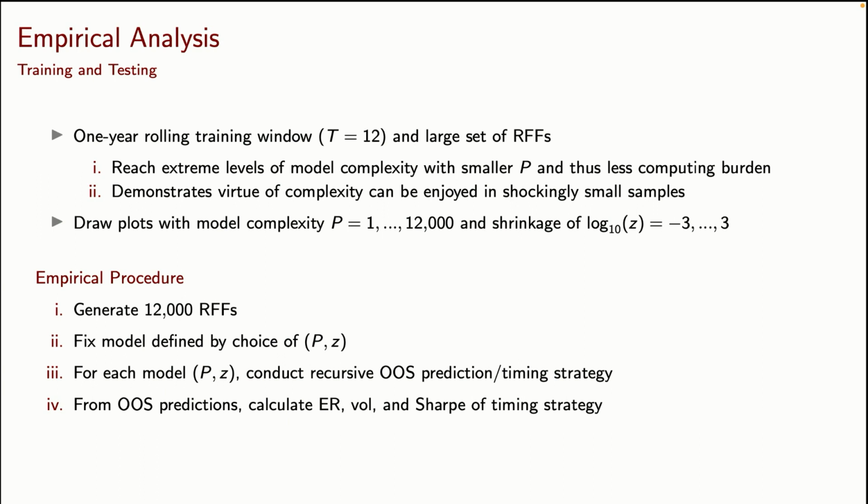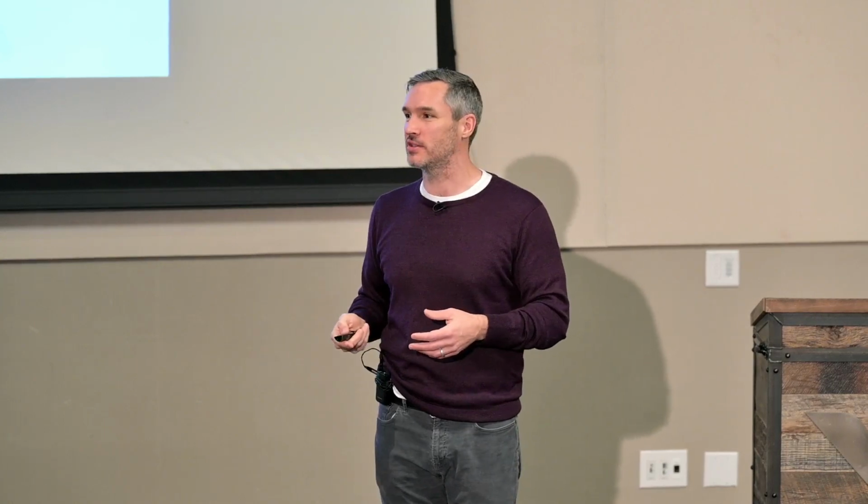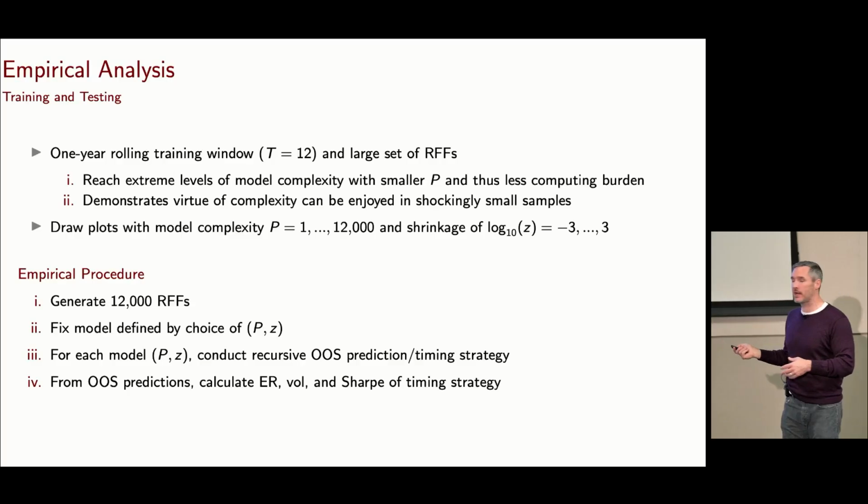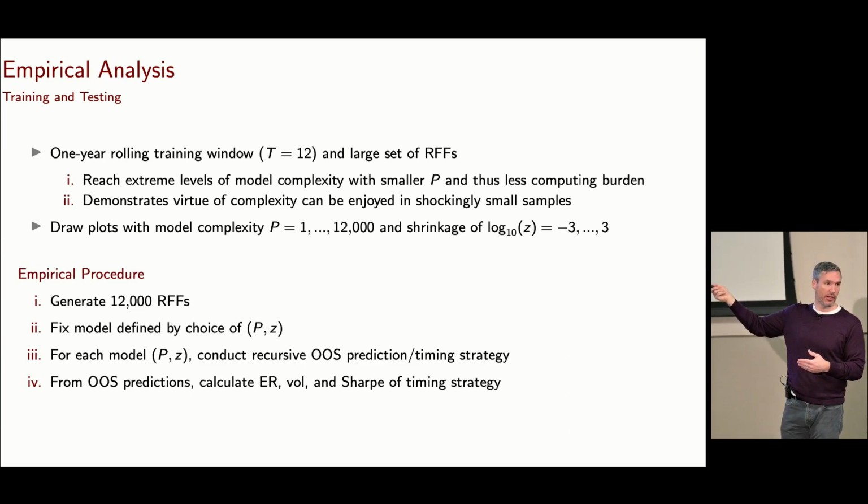One is that I have to do some really big regressions. If I keep T small, I can get to a higher complexity with a relatively small system, so it saves me some computation. The other reason is I want to show you that the virtue of complexity is there, even in relatively small training sets. So in everything that I'm going to show you, these are out-of-sample results based on rolling 12-month training windows.